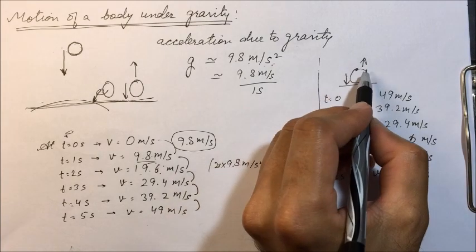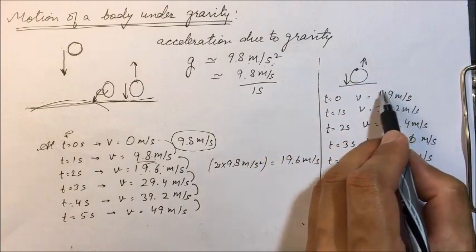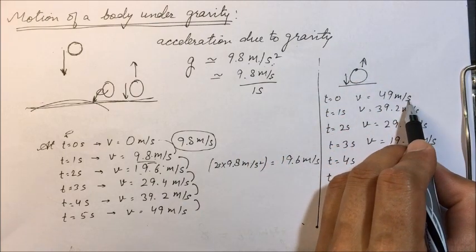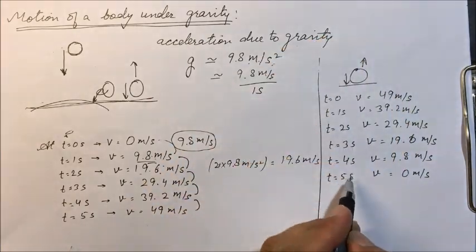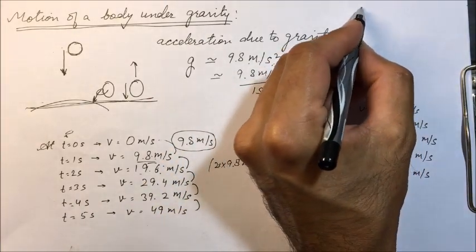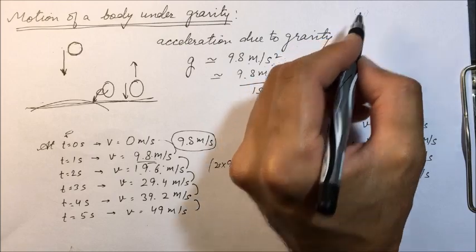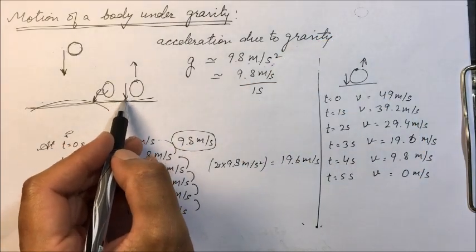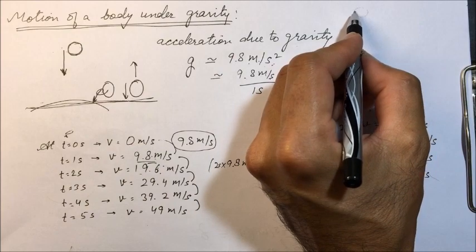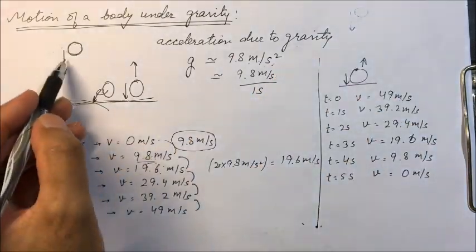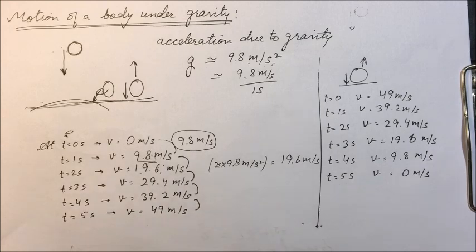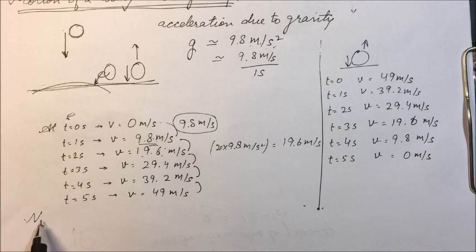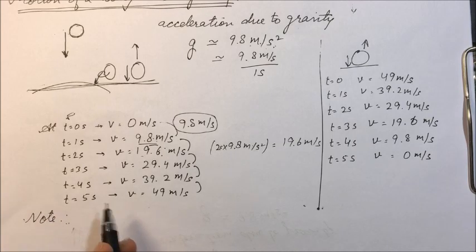So what happens? We have thrown a body with a velocity of 49 meter per second. As time passes, its velocity will be decreasing. At t equal to 5 seconds, the body will stop here in the air. Now, since there is a constant application of gravitational force, the body will again start to move, and this time its velocity will be increasing in this fashion. This is clear?